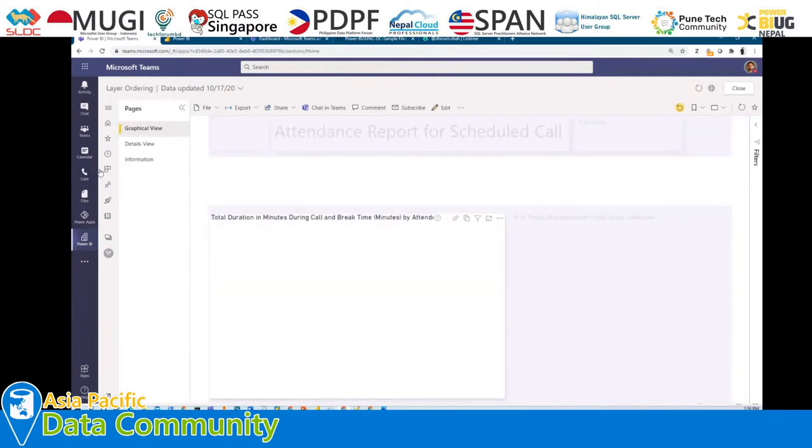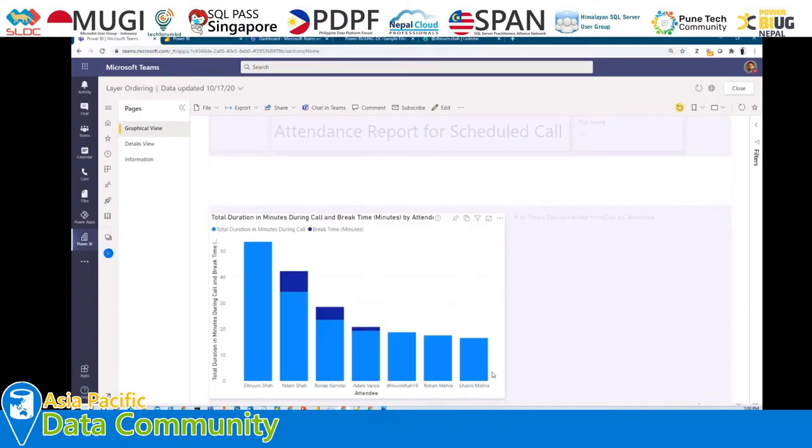Here you can see all the other visualizations are gray at this moment, and only the bar chart that we highlighted is highlighted. So this is the overall search experience, as well as the behavior of sharing the report into chat in Teams.